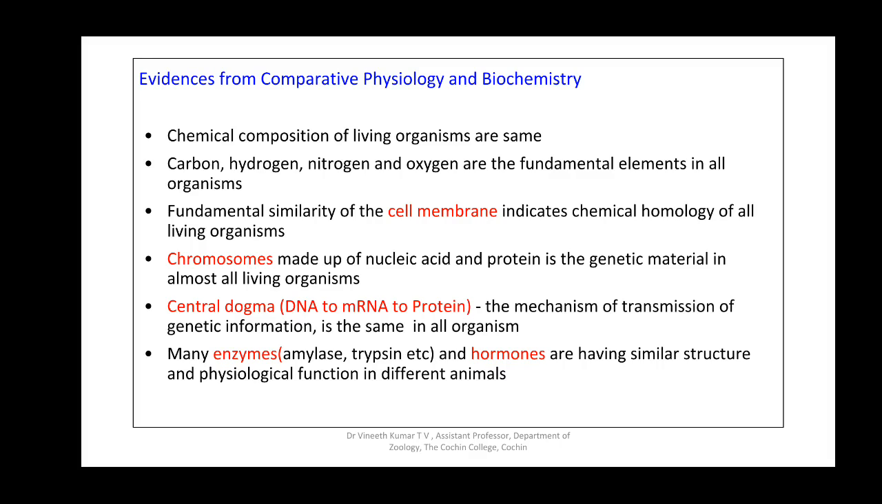So coming to the different similarities or homologies in biochemistry and physiology shown by all living organisms, mainly the chemical composition of all living organisms is the same. If you observe the basic elements which make up the chemical molecules of life, like carbon, nitrogen, hydrogen and oxygen, they are the same in all living organisms. And the fundamental genetic material of all organisms consists of nucleic acids and protein, which make up the chromosome.